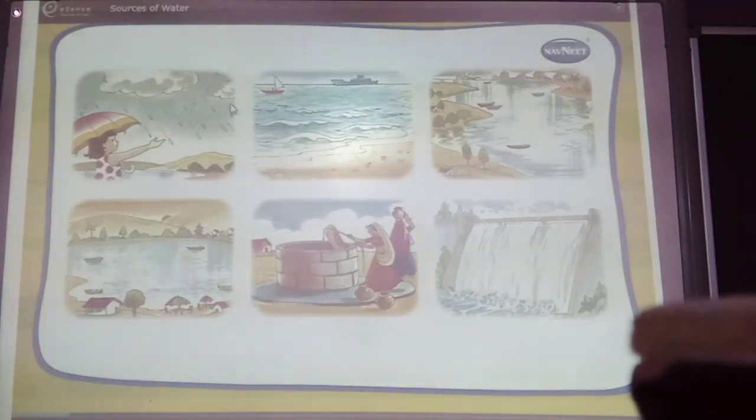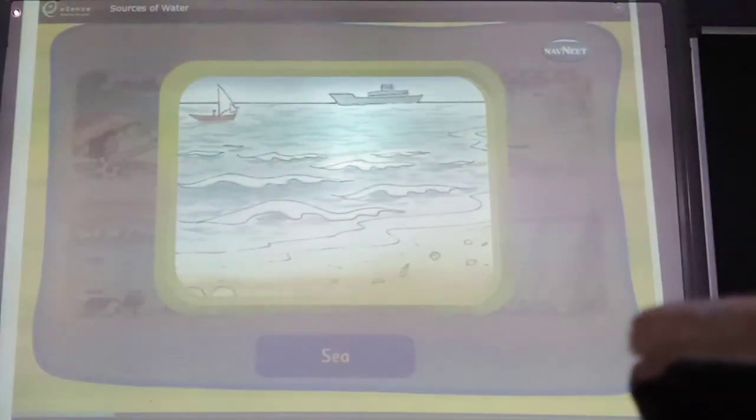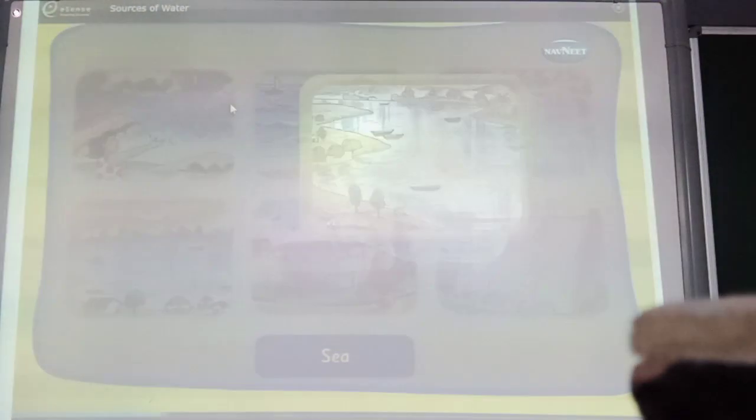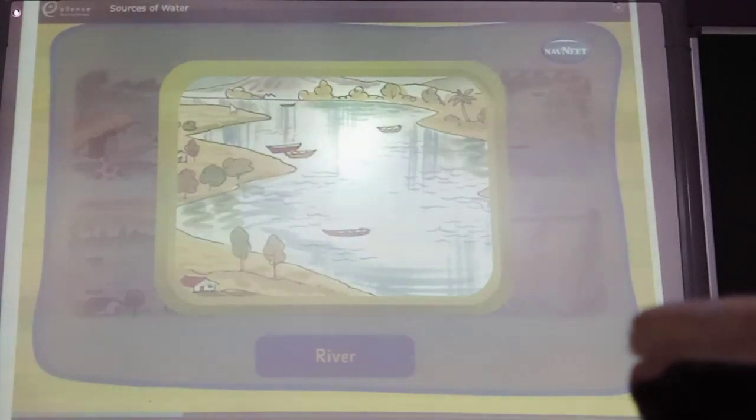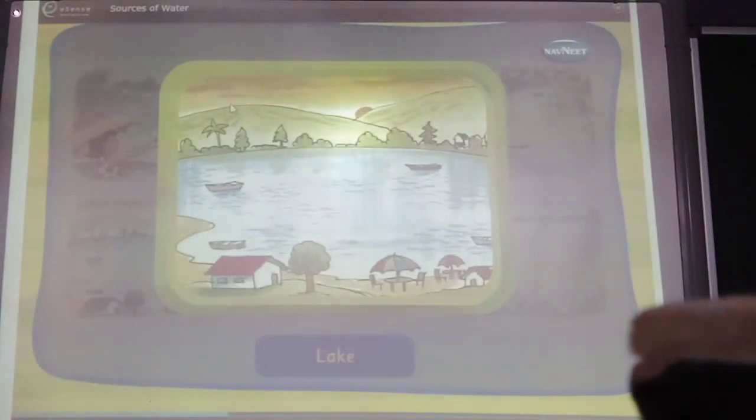We get water from the rain. Sea is a salty source of water. Rivers are a fresh source of water. Lakes are also a fresh source of water.